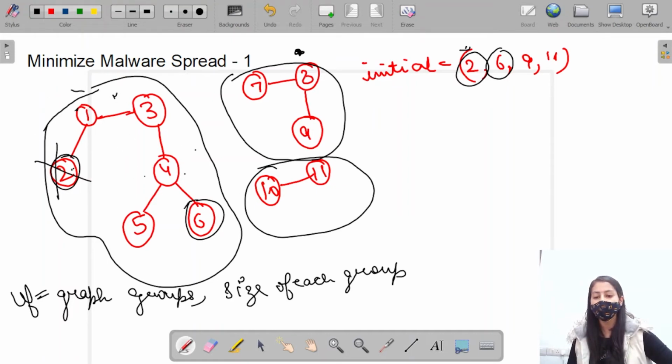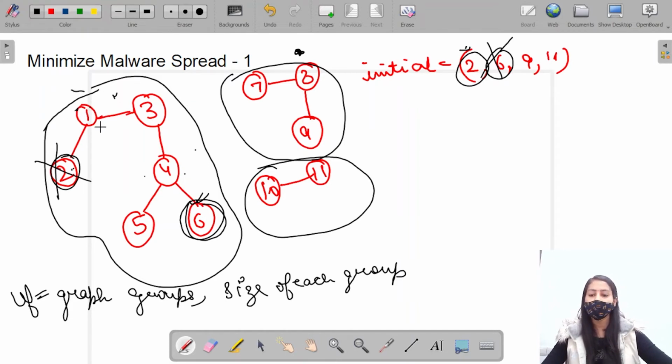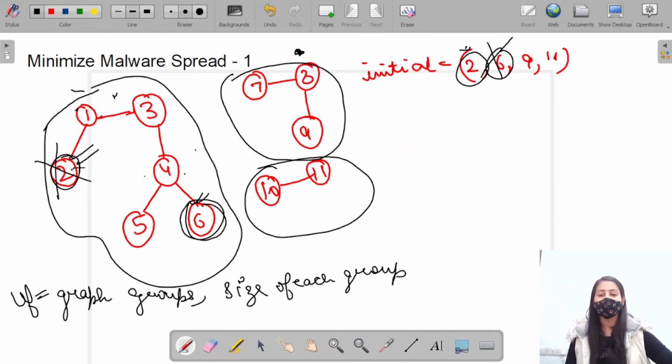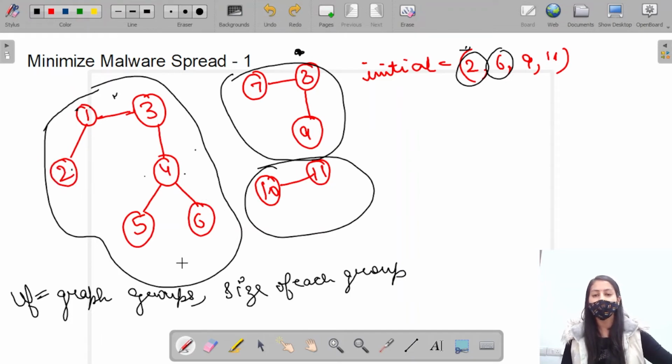Why? Because the nodes become infected again due to this 6, right? If I remove 6, then also none of the nodes will become uninfected, because nodes will become infected again because of this 2, right? So if more than one infected node is present in any group, then we can't remove that node, because it will not help us to minimize the number of infected nodes, right?